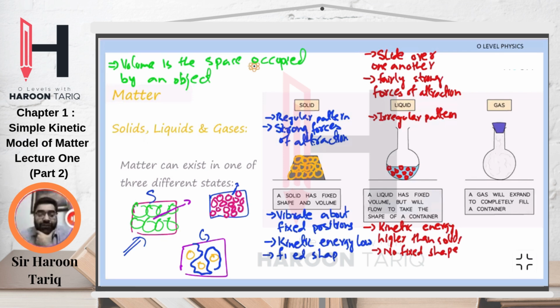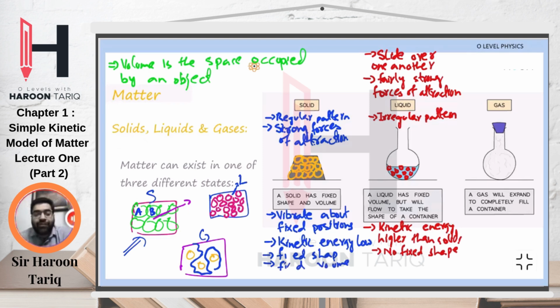So for a solid and for a liquid, they have a fixed volume. Fixed volume means we cannot compress it. We cannot bring particles closer together because there are strong forces of attraction between particles. There would be repulsion. For example, this is particle A of a solid, this is particle B. When we try to compress them, there would be repulsion between these particles, so they cannot be brought closer together. There is no space available for them. So for both solids and liquids, they have a fixed volume.